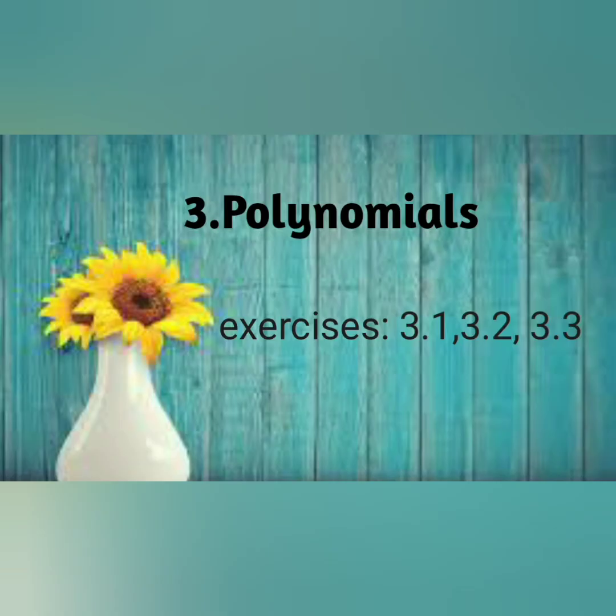Third chapter is polynomials. In this chapter, just prepare exercise 3.1, 3.2 and 3.3 only. 3.4 is deleted. In this chapter, you prepare the definitions of polynomial and degree of the polynomial and the types of the polynomials according to their degrees and according to their number of terms and the relation between the zeros and the coefficients. Then you prepare exercise 3.1, 3.2 and 3.3 to get a good score in public exams.